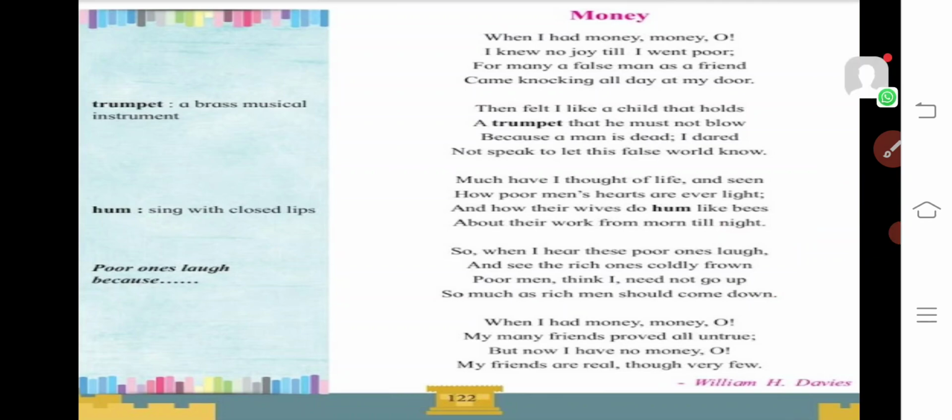We are going to see the explanation of the poem. When I had money, money, oh. Now, in the very first line, you are getting the address. And how do you know that the poet is calling money?